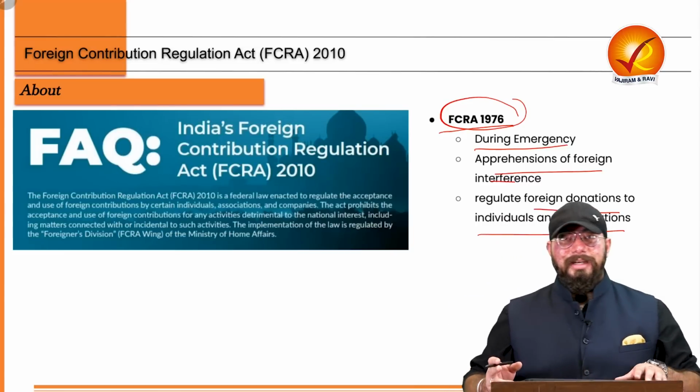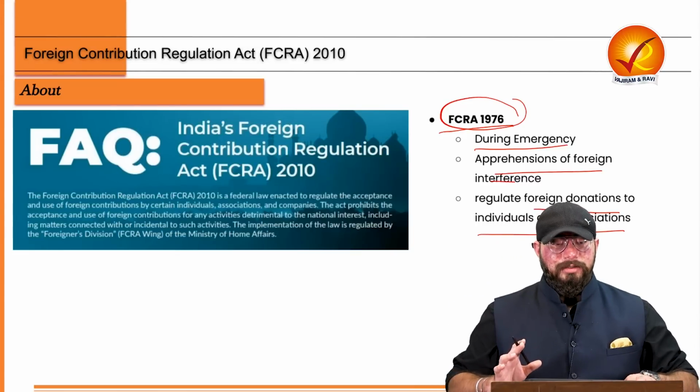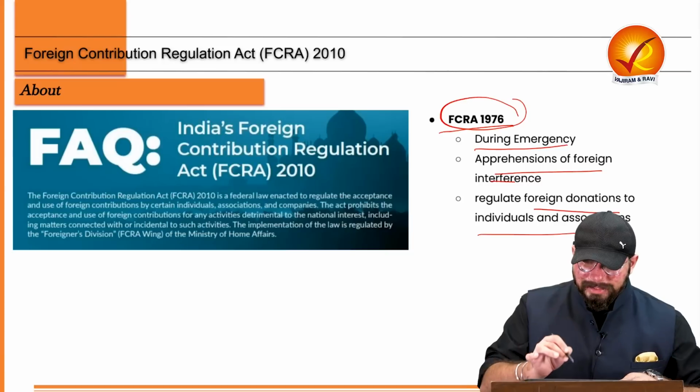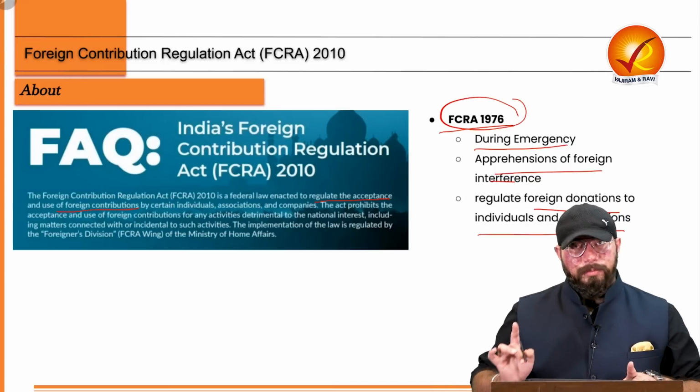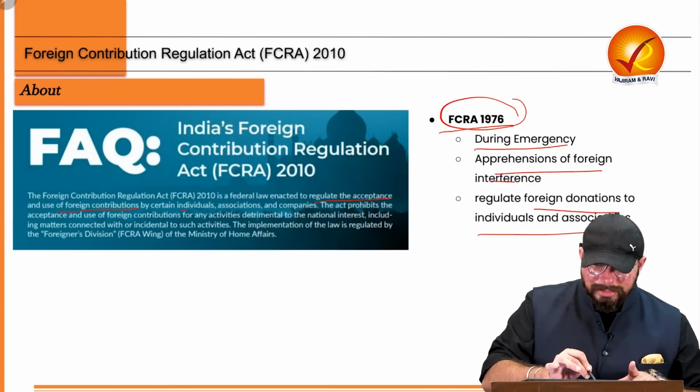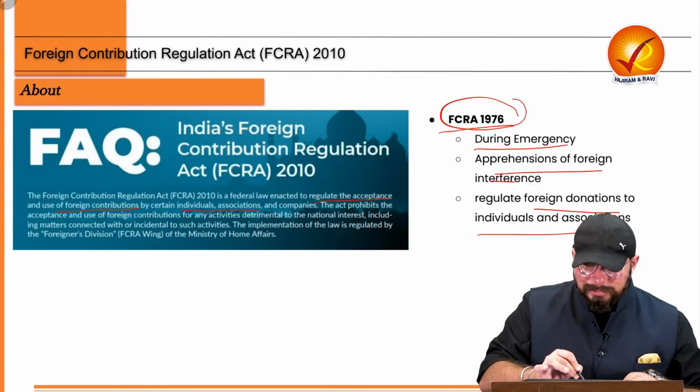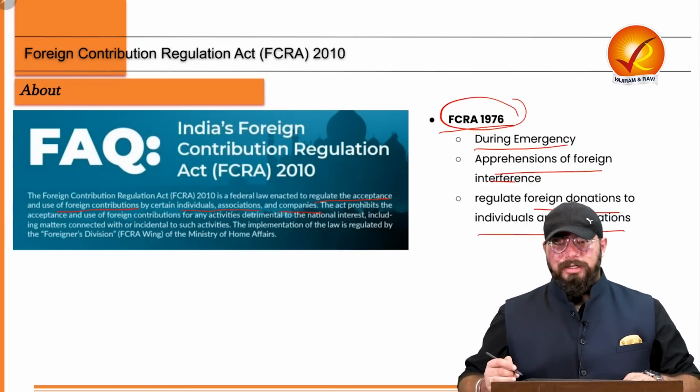Now, in 2010, an amended act was brought. This amended act was enacted to regulate the acceptance and use of foreign contributions, to regulate certain individuals, associations, and companies.